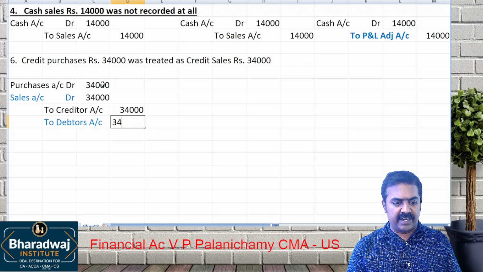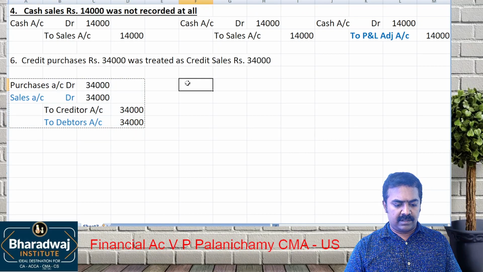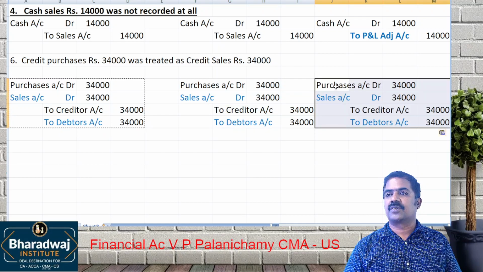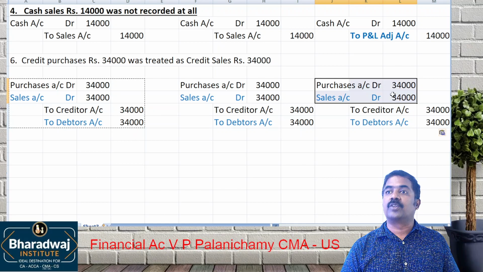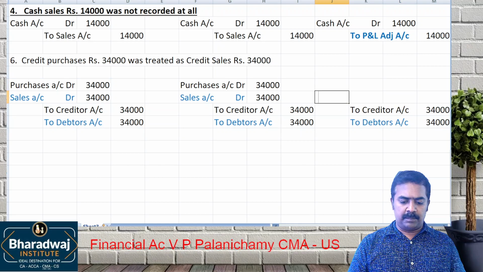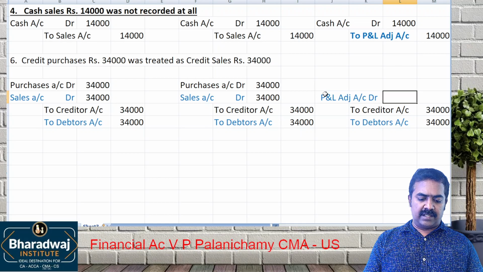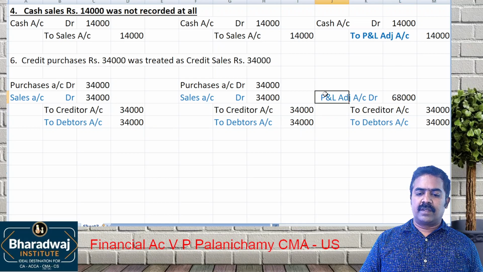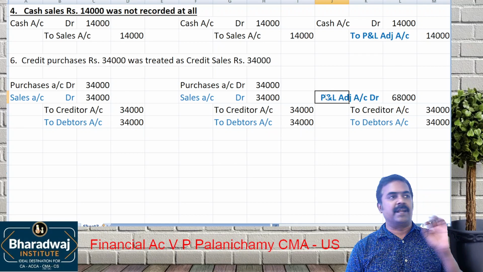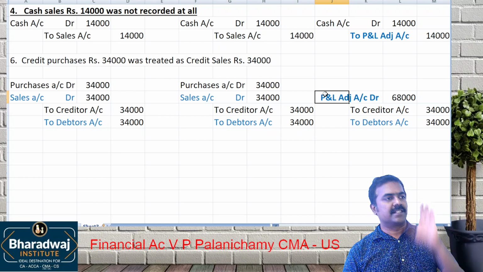If it is rectified after trial balance, also the same entry. If it is rectified after final accounts, purchases and sales both are nominal accounts. So we will use the P&L adjustment account. P&L adjustment account debit 68,000. Both purchases and sales are which account? Nominal account. And in their place, what do we use? P&L adjustment account. The reason is that purchases and sales are already closed in which account?